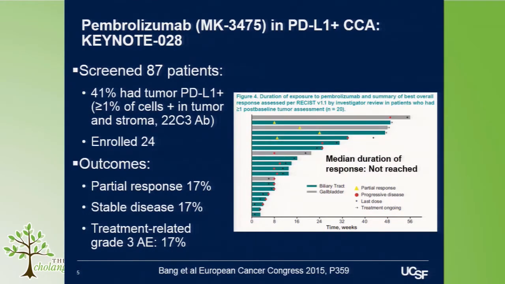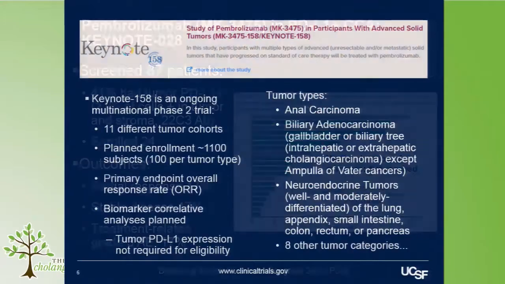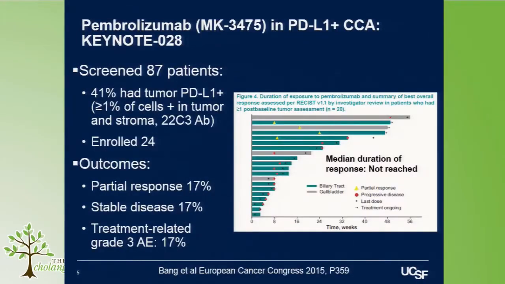That particular trial, Keynote 28, required PD-L1 expression for eligibility. And so of the people that had the tumor, they ended up enrolling about 24 patients total, and saw that a subset of patients had a partial response. About 17% of patients in this swim plot here had prolonged disease response with the median duration of response not yet reached. So again, not a majority, but the provocative feature of this was not so much the percent of responders, but how long and durable they were.